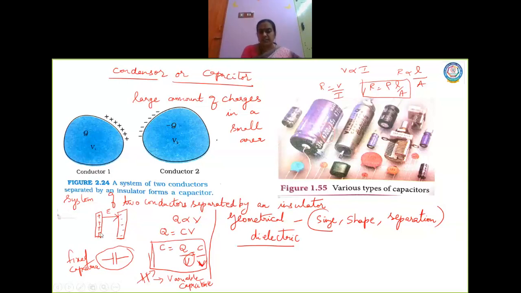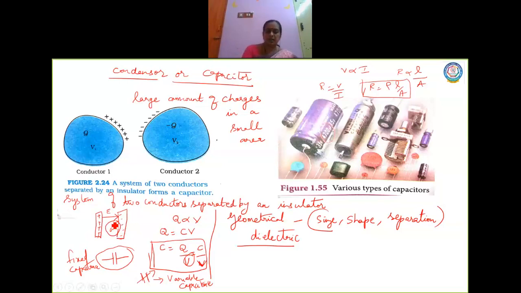What happens if the electric field is going to be larger? That electric field will ionize the air molecules that are present in here. What is ionization? Ionization is removal of electrons. Now here in between, what is the medium? I said in between this is an air medium. So if the potential is going to be large, naturally the electric field also will become larger, which in turn will ionize the air molecules.